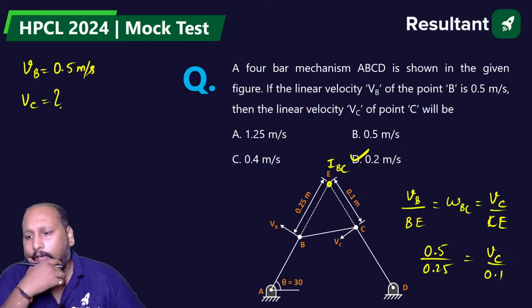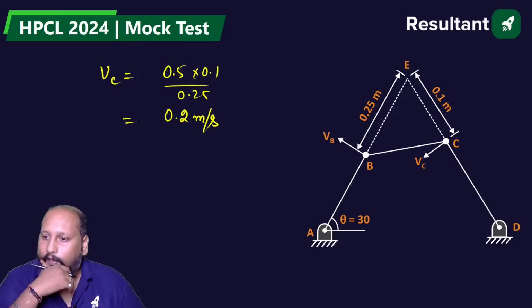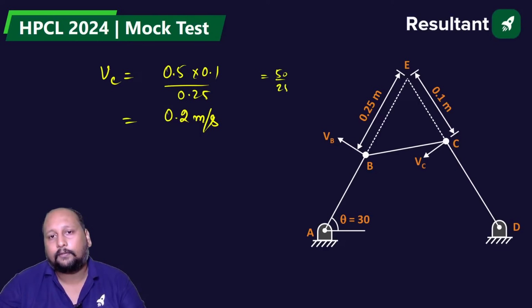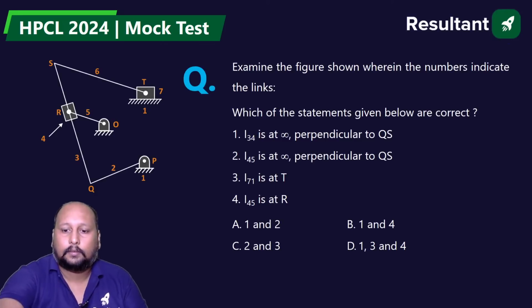How are we getting option D, mechanical? Very good. Just calculate that. It will be 50 by 25 into 0.1. This is 0.2. Clear? Understood? Perfect. Next.